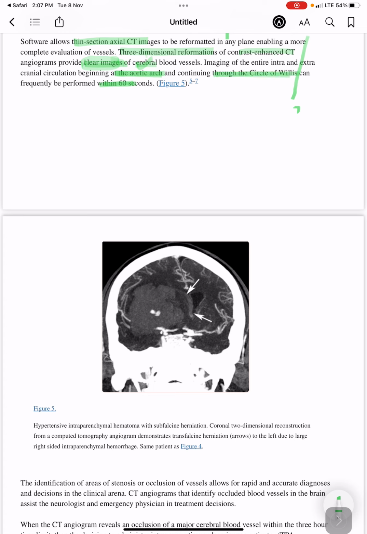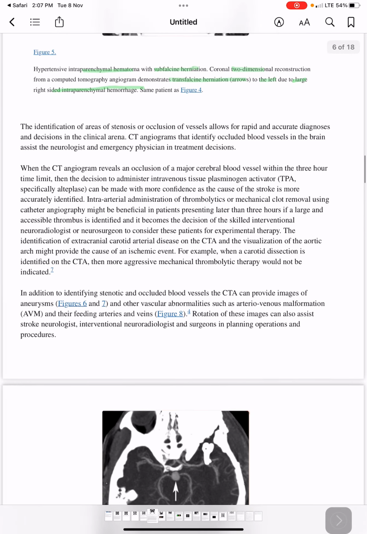So hypertensive intraparenchymal hematoma with subfalcine herniation. Coronal two-dimensional reconstruction demonstrates transfalcine herniation, arrows to the left, due to large right-sided intraparenchymal hemorrhage.